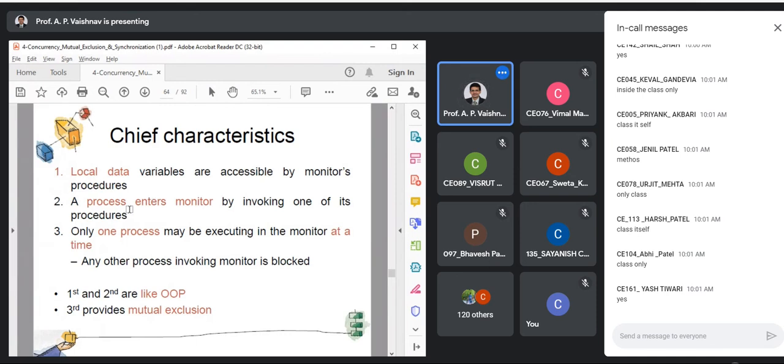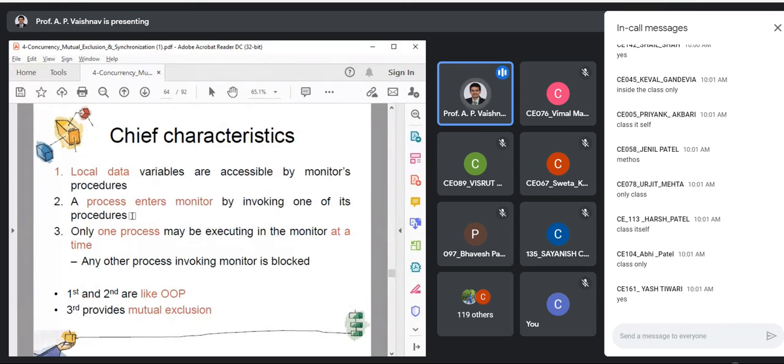A process enters monitor by invoking one of its procedures, as we do in object-oriented programming. We create the object, and using the object, we call the method. Similarly, if you want to enter the monitor, you have to invoke the procedure of monitor. Otherwise, you can't have the entry. So this property is also the object orientation's encapsulation property.